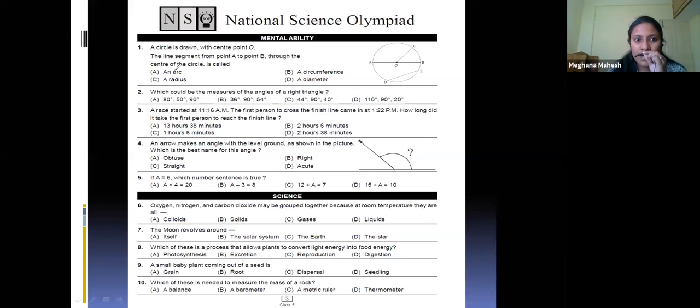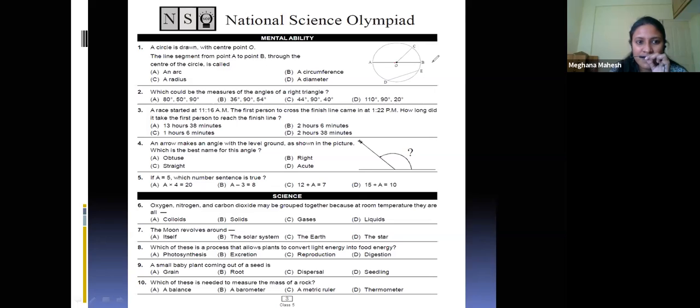A circle is drawn with the center point O. The line segment from A to B, through the center of the circle, is called the diameter. Yes, diameter is the correct answer.